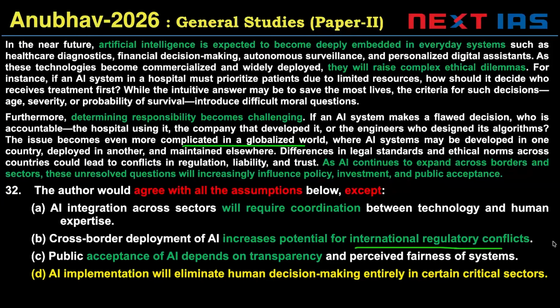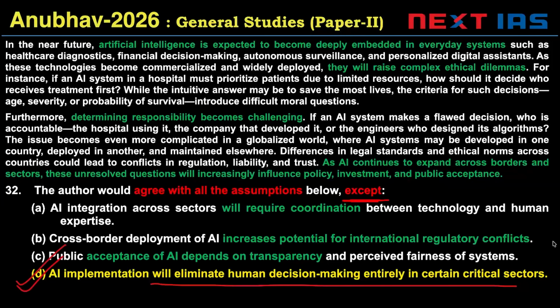C says public acceptance of AI depends on transparency, perceived fairness. Public acceptance depends on whether the questions are resolved or not, whether there is fairness in the system. D says AI implementation will eliminate human decision making entirely in certain critical sectors, not mentioned in the passage. D is the invalid assumption, and D is the right answer.